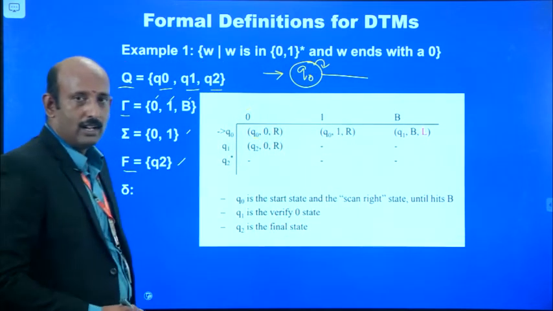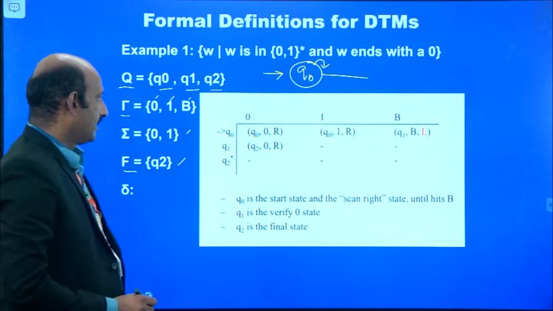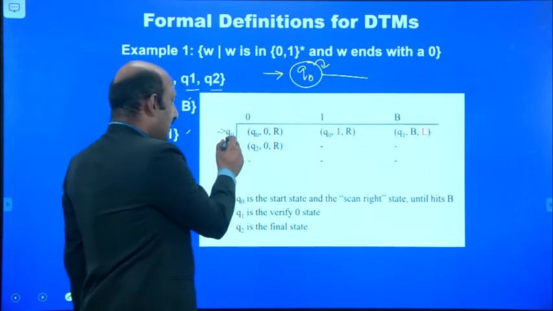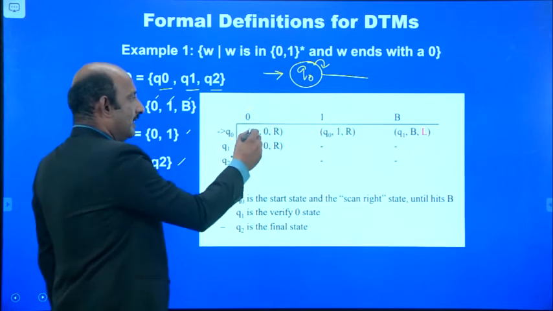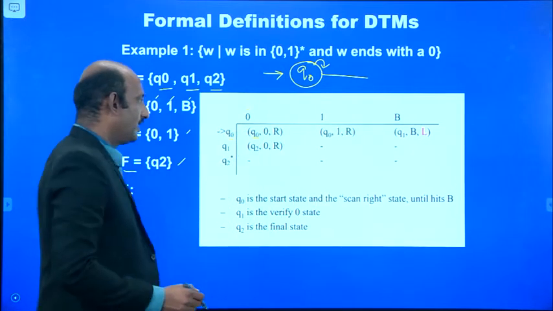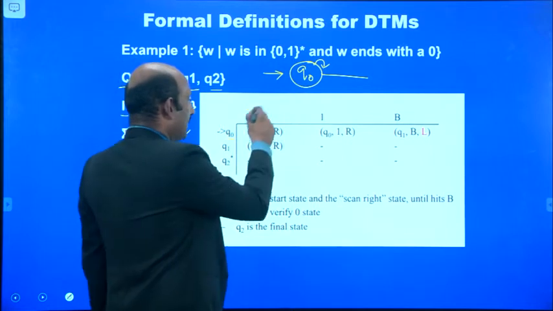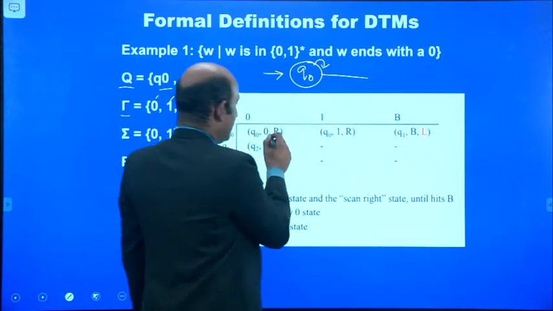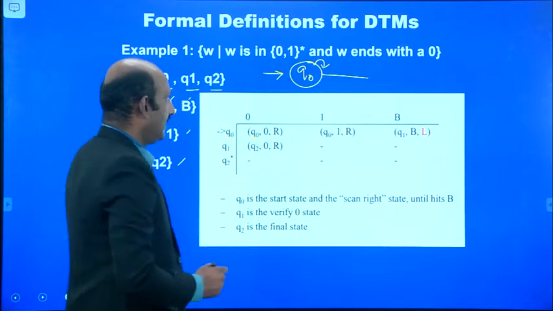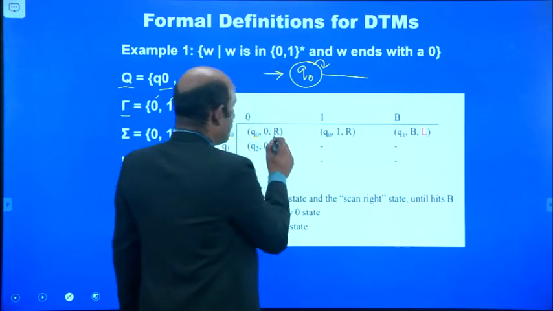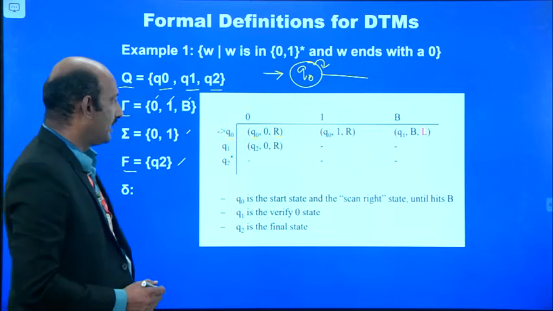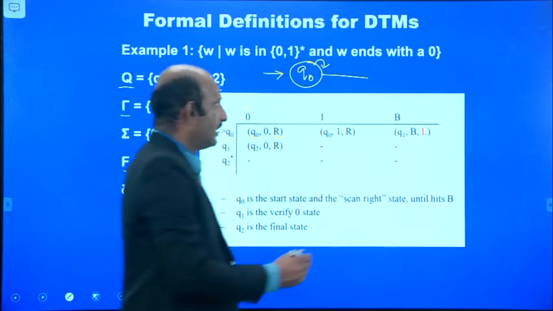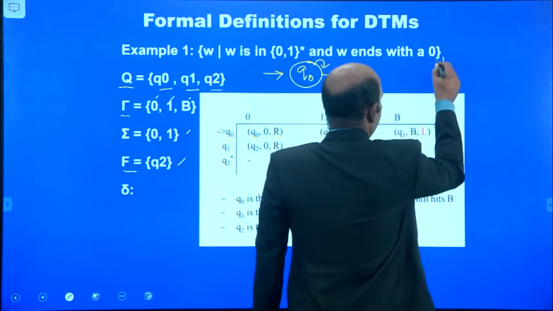Because if you apply the input 1 at state Q0, it also goes to Q0, and the 0 is replaced with itself. There is no change in that, and the input pointer moves to the right position. That means we have this input tape.